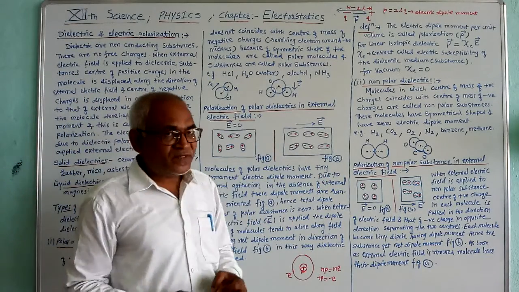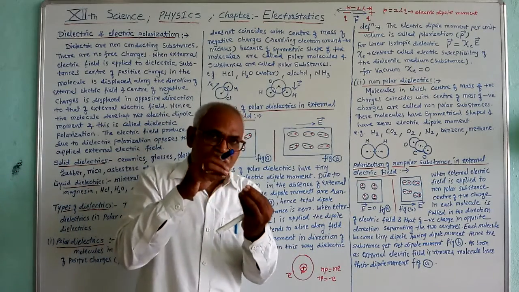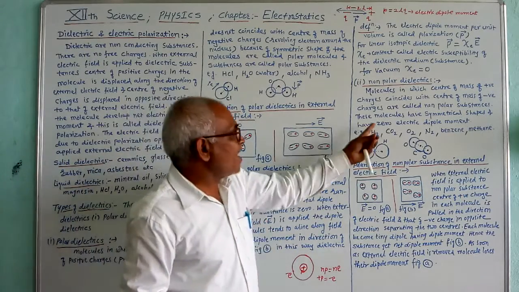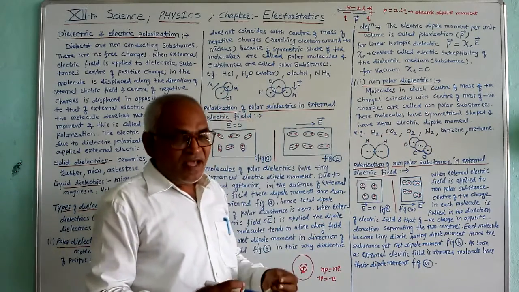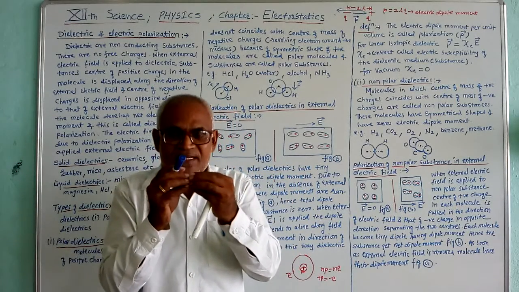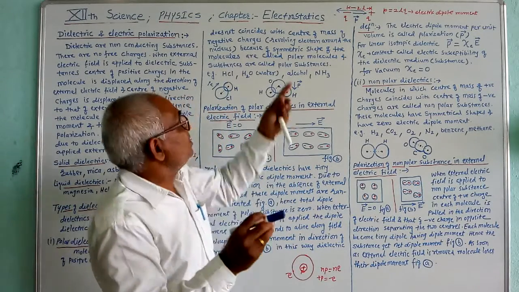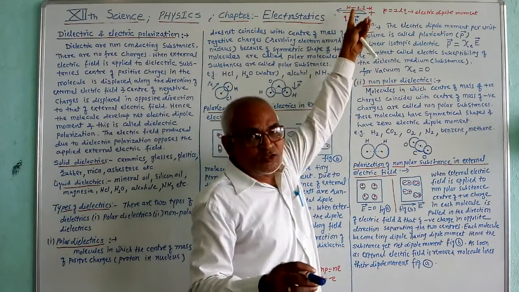Such a type of substance, in which the center of mass of the positive charge and the center of mass of the negative charge coincide with each other, is known as a non-polar substance. As the center of positive charge and center of negative charge coincide, the distance between the two equal and opposite charges, that is 2L, is 0.